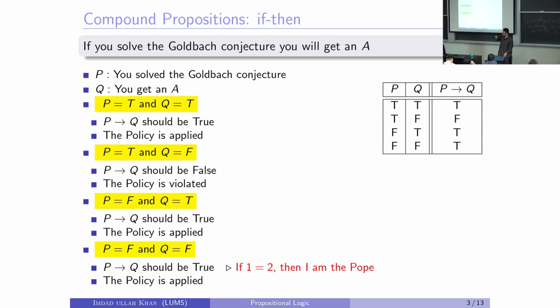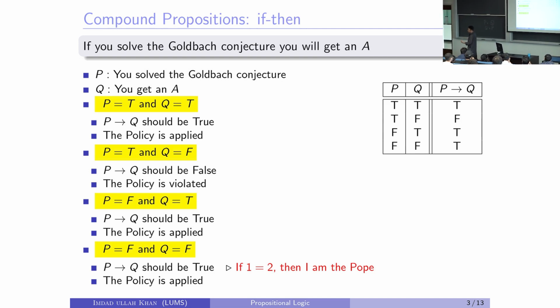That's just because we talked about the terminology earlier. Also, Goldbach conjecture in A. Okay, the third row, P is false and Q is true. This is also where people get confused. P is false and Q is true. What does it mean? What does it mean P is false? You did not solve the Goldbach conjecture, and Q is true, meaning you got an A, right? Anything wrong with the policy? Nothing wrong with the policy.